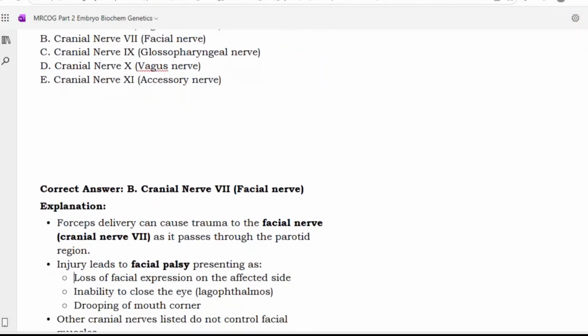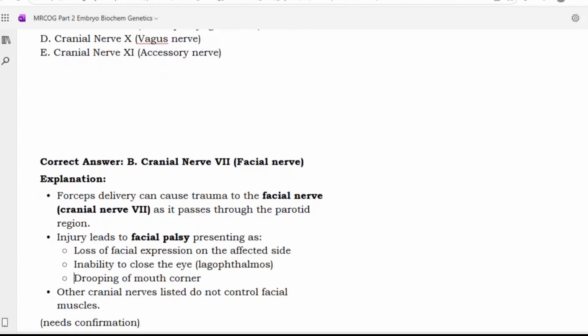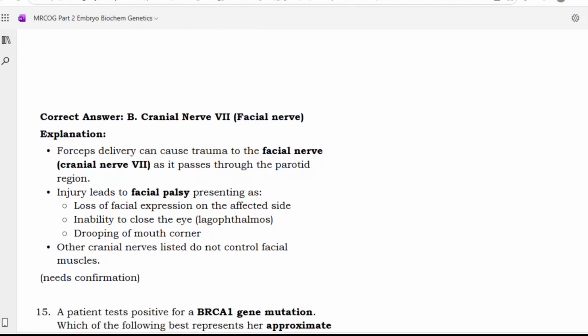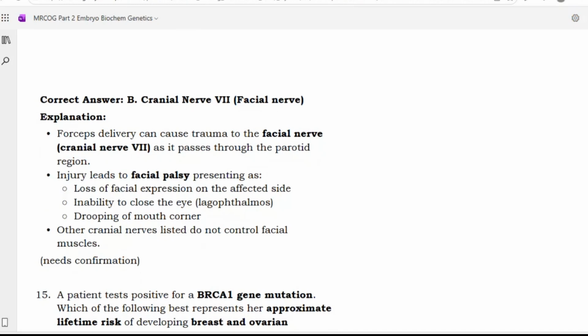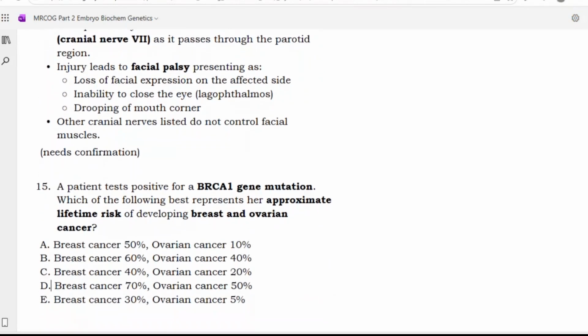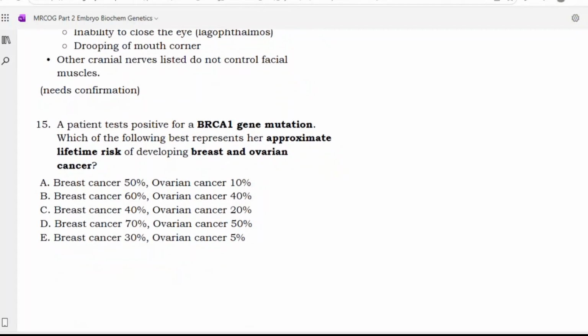Forceps delivery can cause trauma to the facial nerve, or cranial nerve 7, as it passes through the parotid region. Injury leads to facial palsy, presenting as a loss of facial expression on the affected side, inability to close the eye, lagophthalmos, and drooping of the mouth corner. Other cranial nerves listed do not control facial muscles.